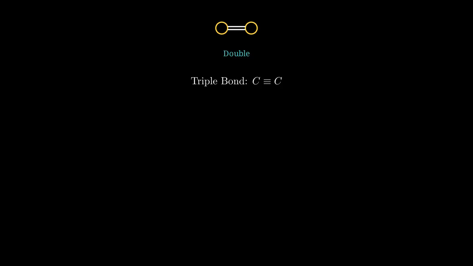A triple bond has 3 pairs of shared electrons, the strongest and shortest carbon-carbon bond. A triple bond uses 3 parallel lines to show the 3 shared electron pairs.